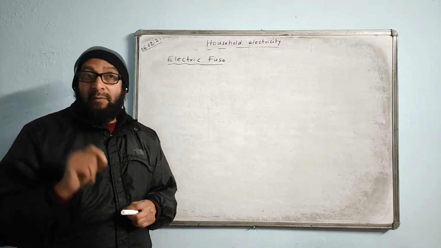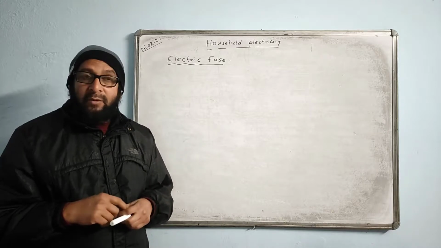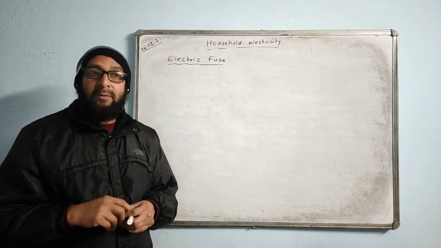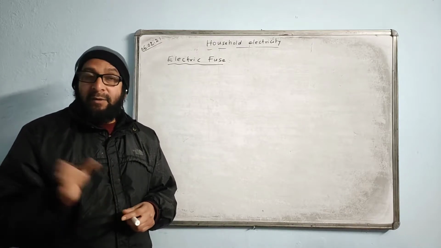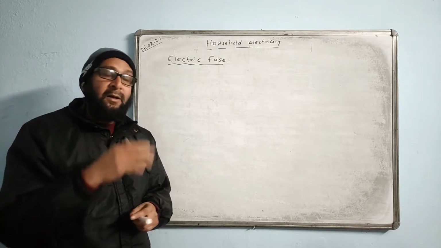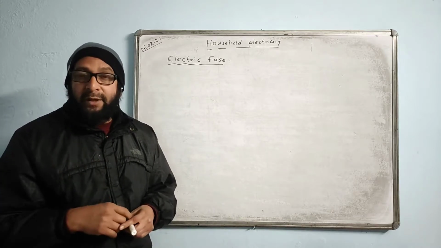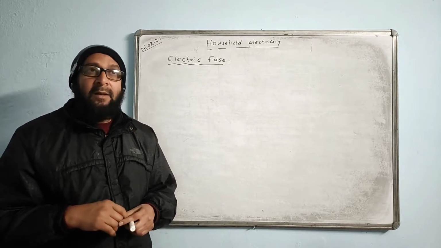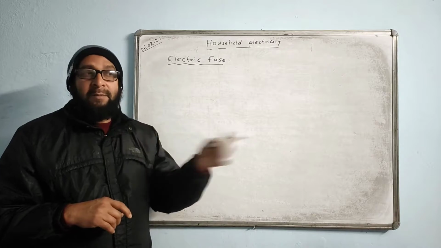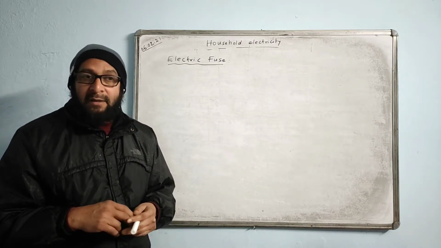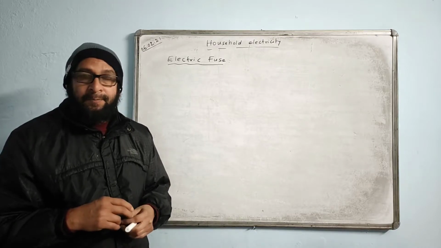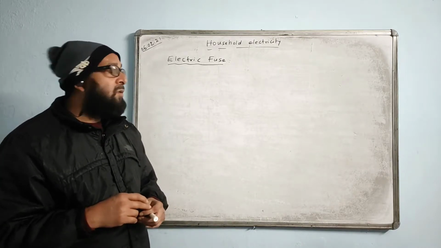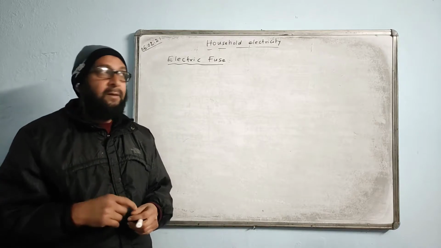Copper is not suitable for making fuse wire. Copper should not be used because it has a high melting point and low resistivity. It will not stop the current. It will allow the current to flow and it will not melt quickly either. It has a high melting point, so the damage due to the high current may occur. It cannot prevent the damage. So one should not use copper wire as the fuse wire.